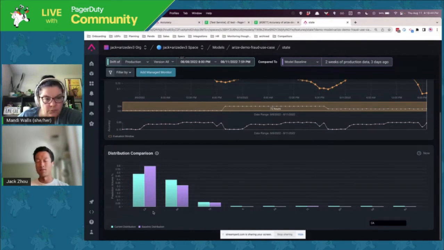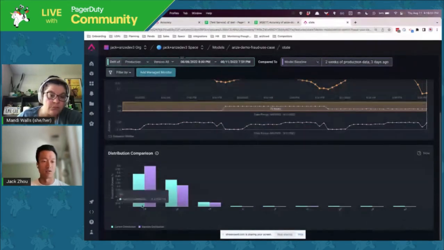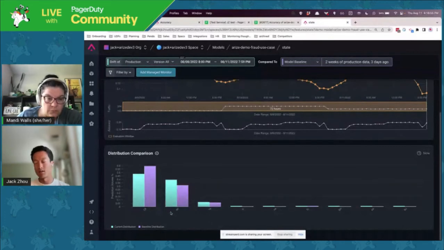And maybe what that means for me is that I need to go back and train the model on more recent data, where that more recent data maybe has less transactions in California and maybe more transactions in New York. So this is a flow that users can use in order to get down to exactly what pieces of their data they maybe need to take another look at and potentially need to retrain their model on.